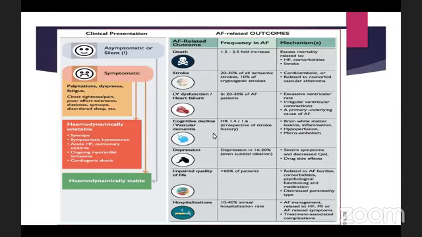Otherwise, what can happen? This can be vascular dementia because, as I said, there can be microembolism and hypoperfusion. They can lead to depression, impaired quality of life, recurrent hospitalizations, and obviously death.